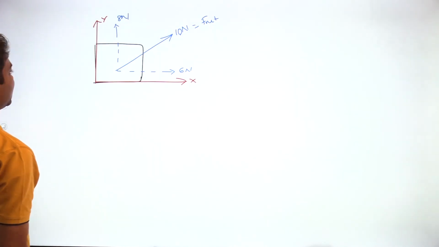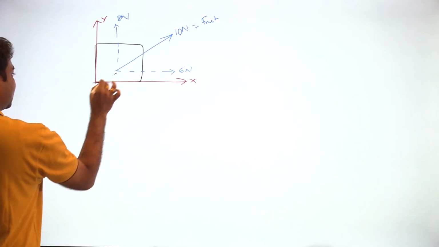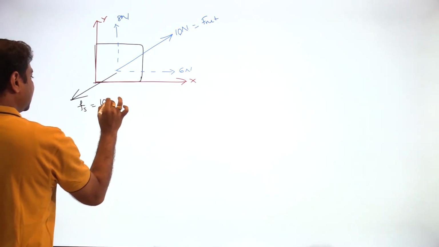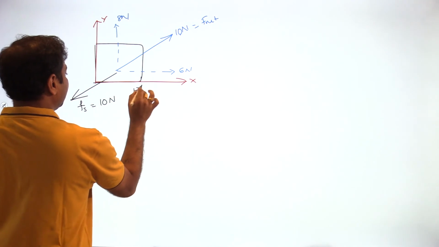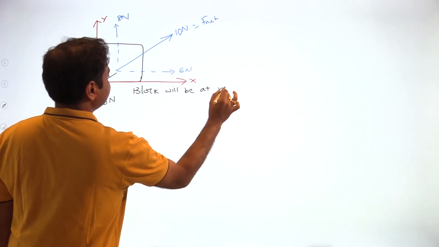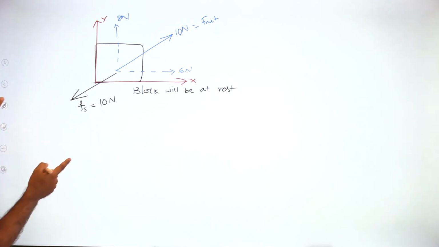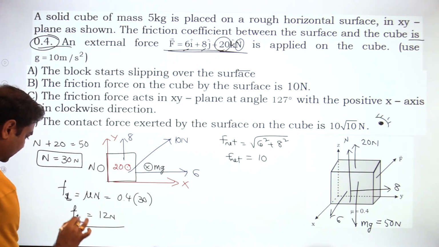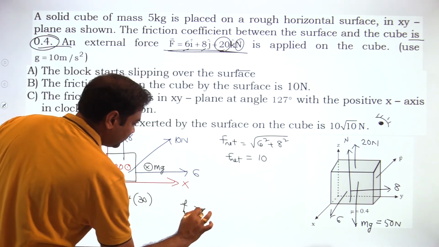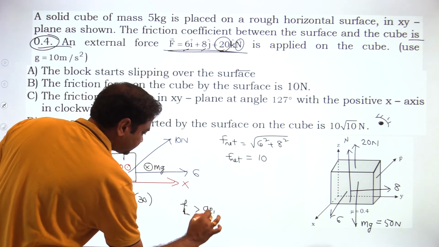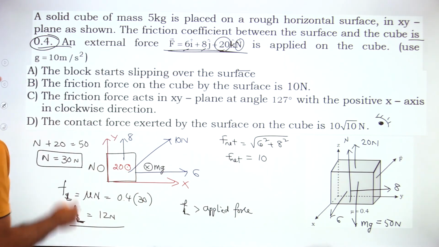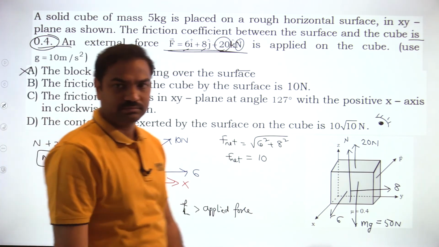As the block is at rest, friction also will act opposite to the applied force. Static friction will be equal to how much? 10 Newton. So the block will be at rest. Let me change this into limiting friction, so that there is no confusion. Here limiting friction is more than applied force. Block does not move. So option A is wrong.